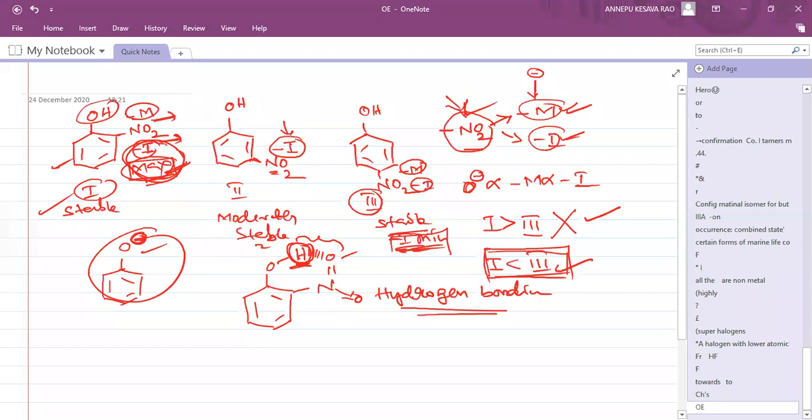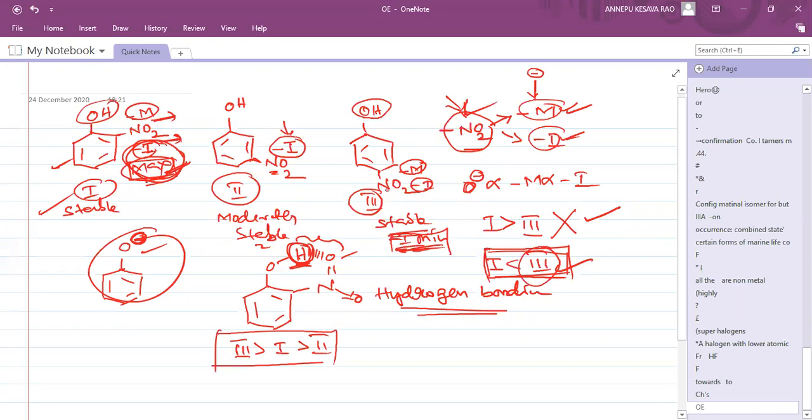So 1 and 3 are completed. Then what about 2? It is unstable. So 2 is unstable, which means 3 is more acidic than 1, and 2 is least acidic. Do you understand why 3 is more?